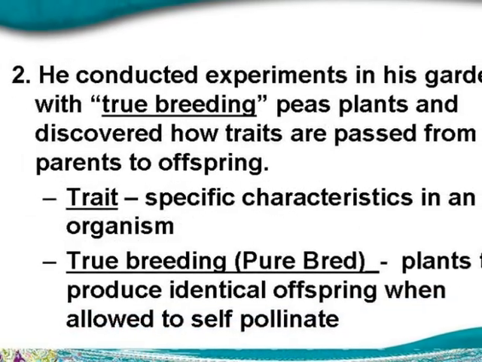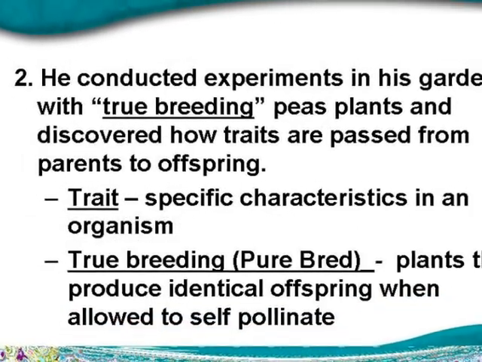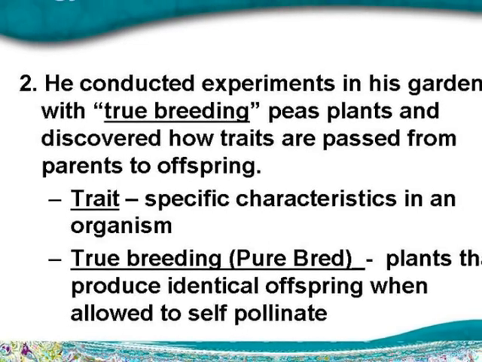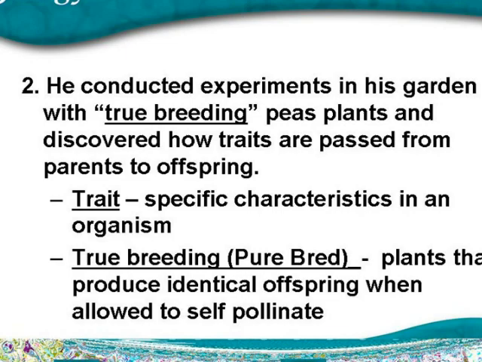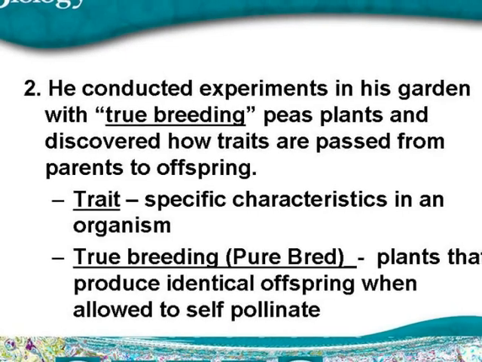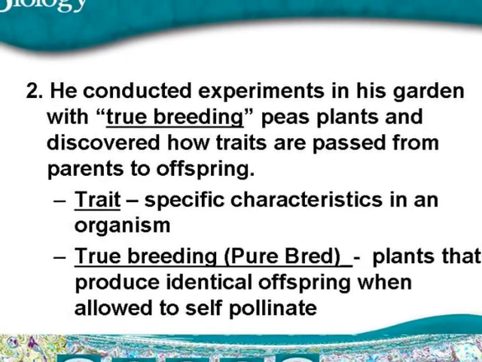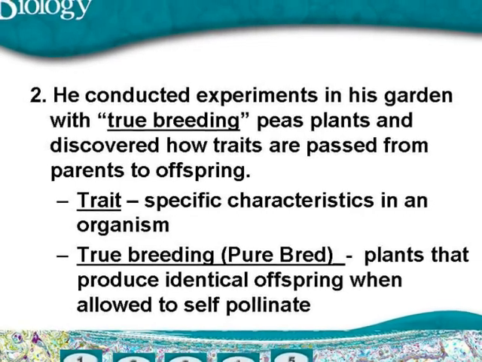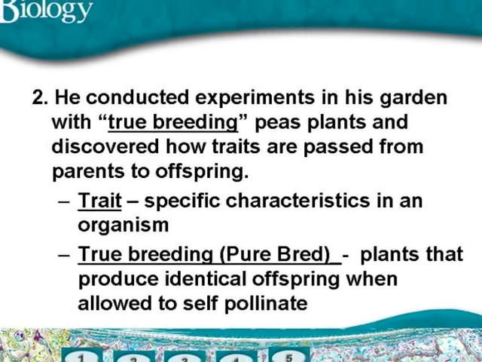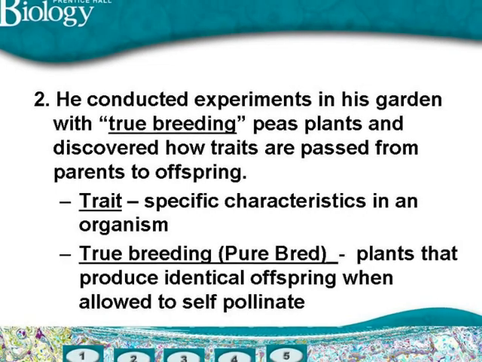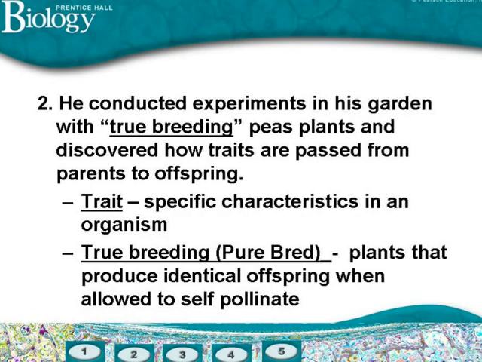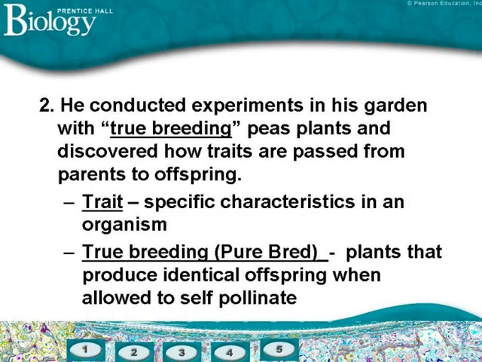Gregor Mendel completed thousands of experiments with true breeding plants. True breeding plants produce offspring that are genetically identical to the parents. Based upon these experiments, he discovered how traits are passed from parent to offspring during sexual reproduction. Now, he conducted experiments with plants, but the principles of heredity that he discovered apply to all organisms that reproduce sexually, even humans.